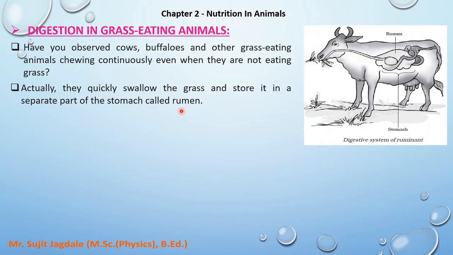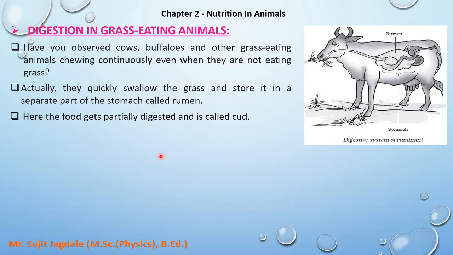You can see the rumen shown in the diagram. The cow or buffalo or grass eating animal which is eating that grass, the grass directly goes to the rumen, which is a separate part of the stomach.